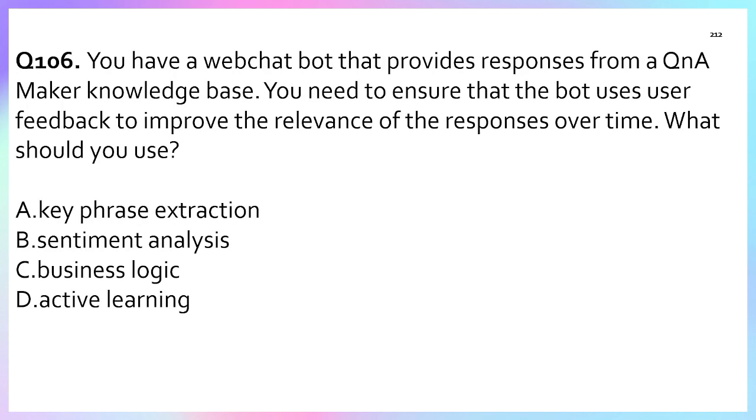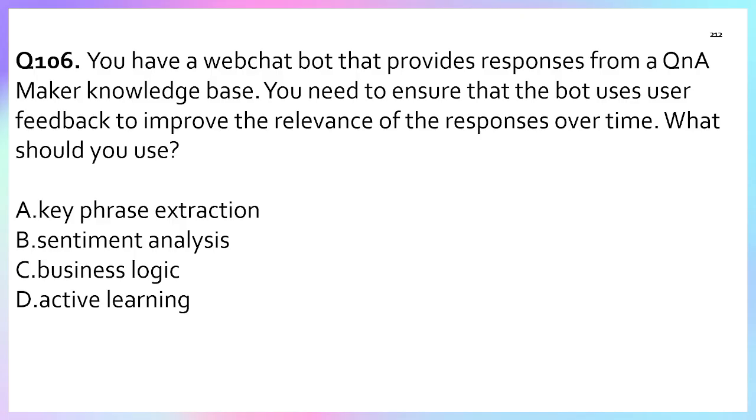Question number 106. You have a web chatbot that provides responses from a QnA Maker knowledge base. You need to ensure that the bot uses user feedback to improve the relevance of the response over time. What should you use? What does the question ask? You have a chatbot, right?